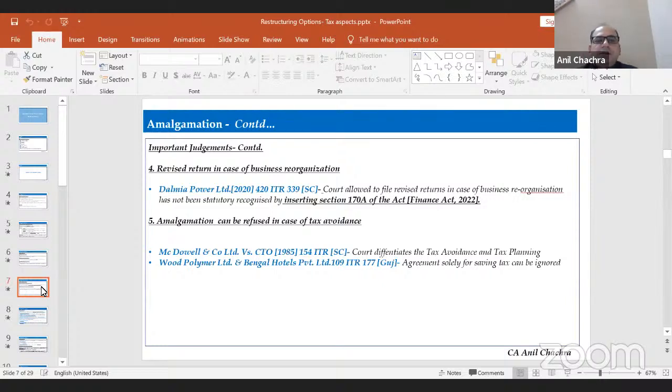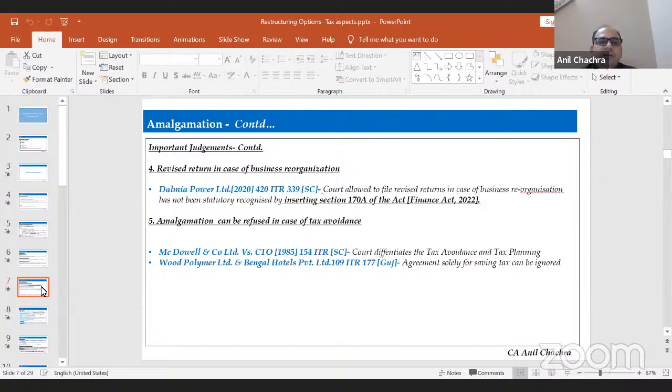The fifth one is whether this amalgamation can be refused in case of tax avoidance, because it's a very debatable issue after the implementation of the GAR, the General Anti-Avoidance Rules. It can be treated as an impermissible arrangement wherein the income tax department can challenge the amalgamation or the merger. It's a very debatable issue after the introduction of the GAR.